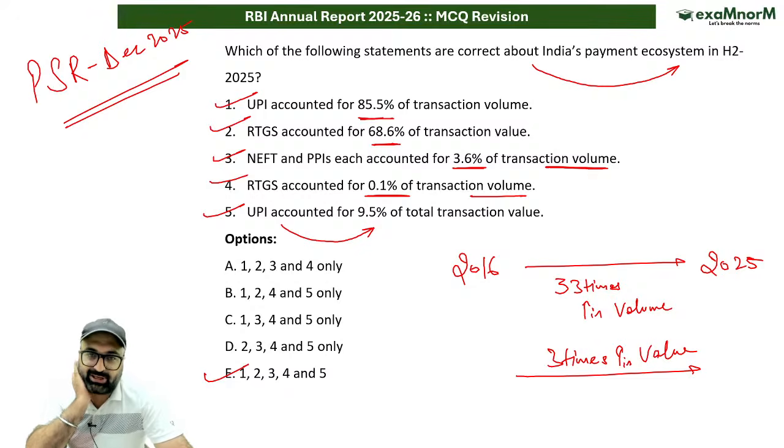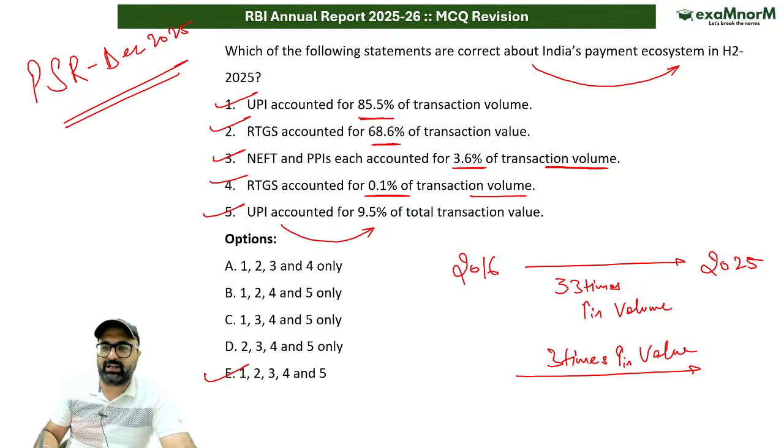Volume 33 times increase हो गया, and if I talk about value, value has increased 3 times. If I talk about the second half of the calendar year 2025, UPI remained the dominant retail payment by volume at 85.5%. NEFT as well as PPI had 3.6% in terms of volume. This is also correct. RTGS in terms of volume is 0.1%.